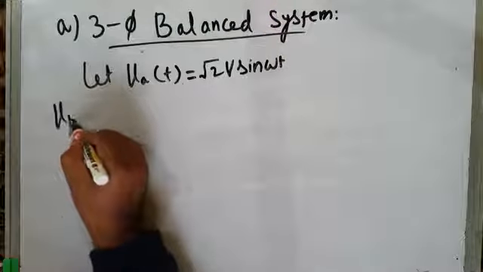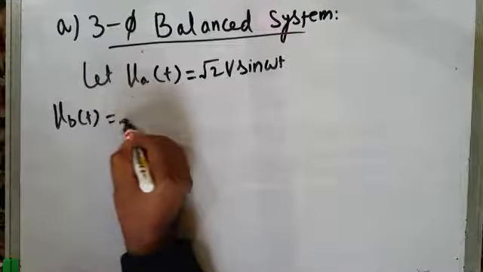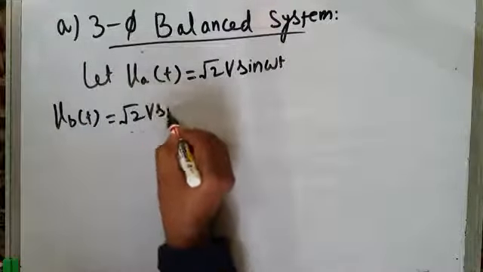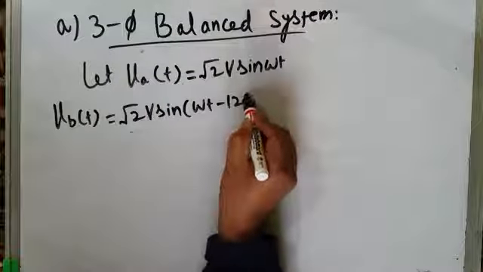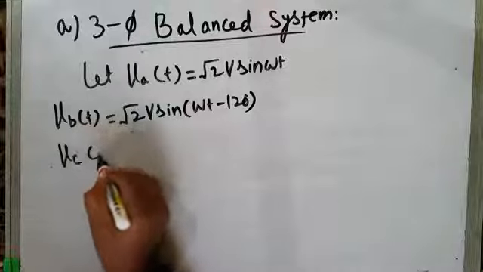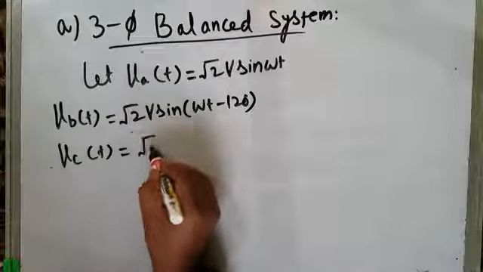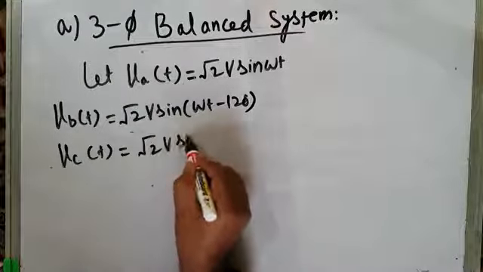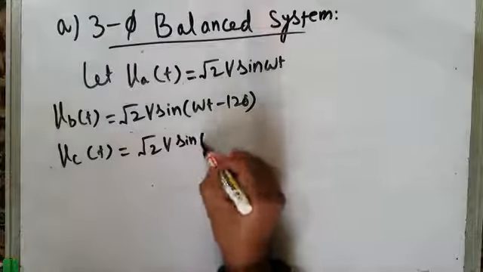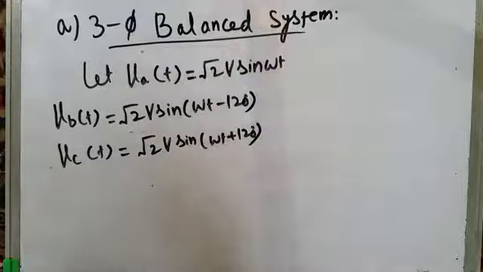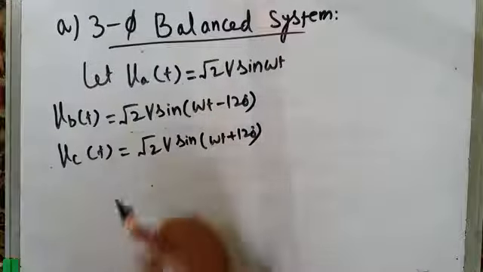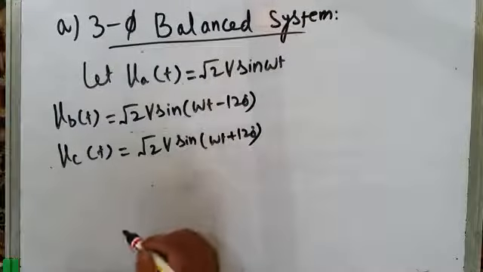Phase B voltage will be VBT equal to root 2V sine of omega t minus 120 degrees, and VCT will be equal to root 2V sine of omega t plus 120 degrees. This is a set of three-phase balanced voltages. Balanced set of three-phase voltages, I would say.